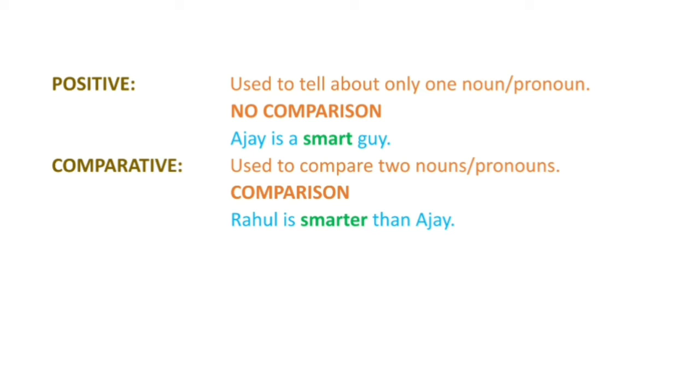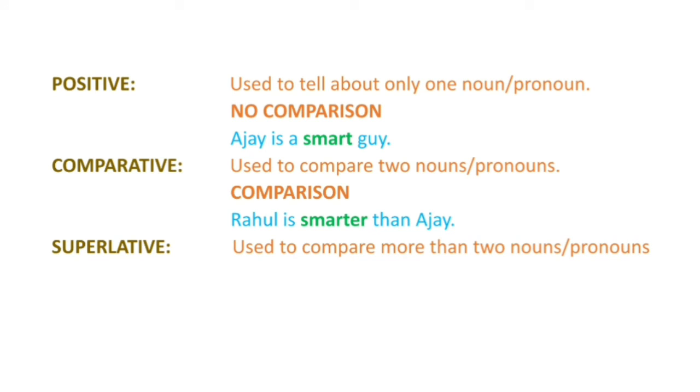Now our third degree is the superlative degree, which is used to compare more than two nouns or pronouns. And yes, again there is comparison here. For example, Shivam is the smartest guy. So what we saw in the above examples: Ajay is a smart guy, then Rahul is smarter than Ajay, meaning Ajay isn't smarter than Rahul, but Rahul is smarter than Ajay. And here Shivam is the smartest guy. Shivam is the smartest. He is smarter than Ajay and Rahul.